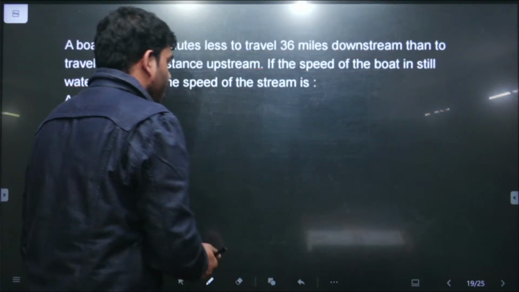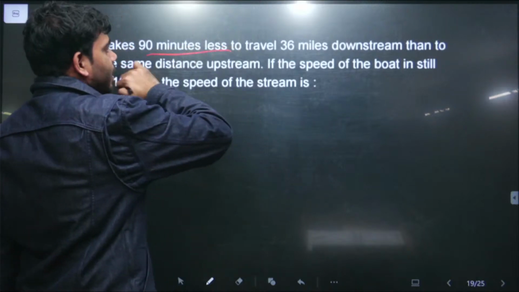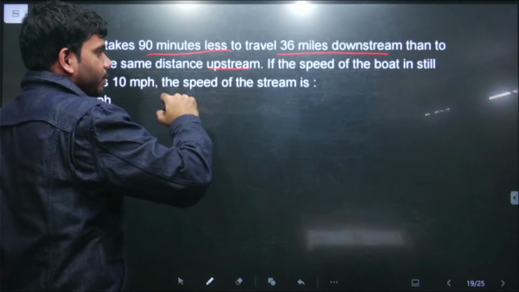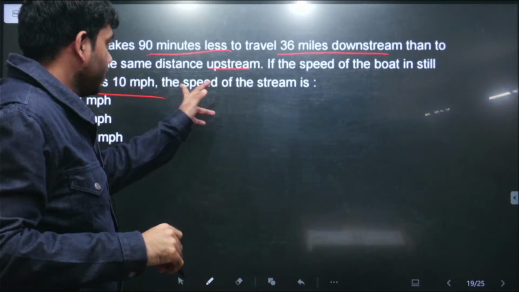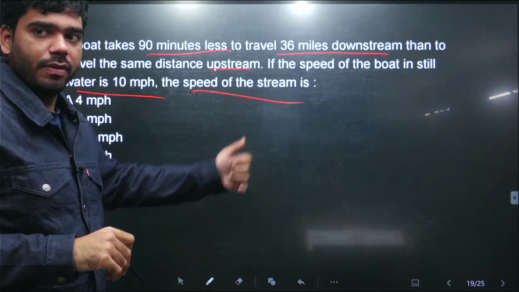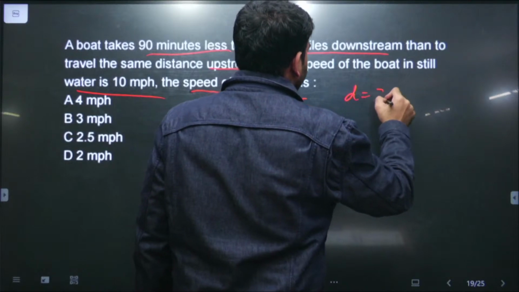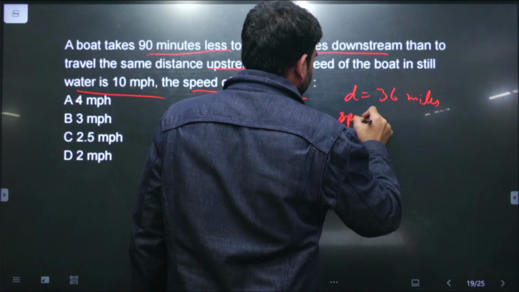ये हो गया. So इसके बाद now we are saying कि 90 minutes less time it is taken to travel 36 miles downstream than to travel the same distance upstream, and the speed of the boat in still water is given to us, and we need to find the speed of the stream. ये हमको निकालना है. What is the speed of the stream? So it means जो distance है ये हमको दे रखा है 36 miles, and the speed of the boat is given to us.